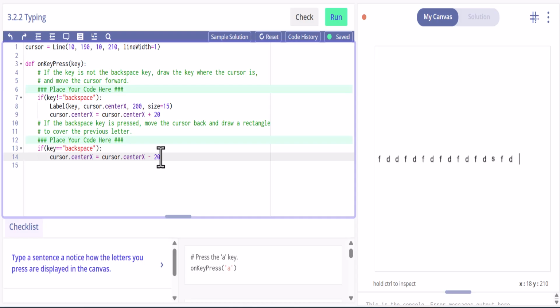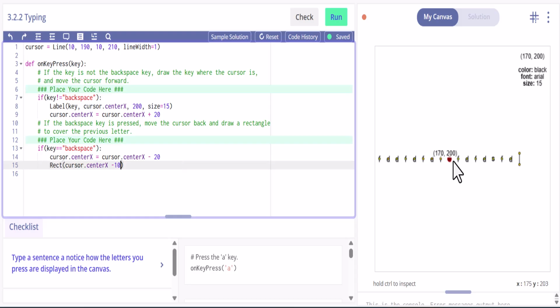Then what we also want is it says if the backspace key is pressed, move the cursor back and draw a rectangle. So then we also have to draw a rectangle, and that's going to be at the cursor, you can see here.